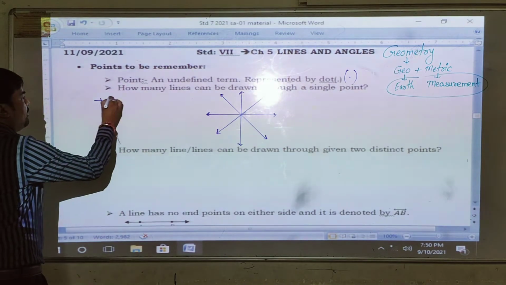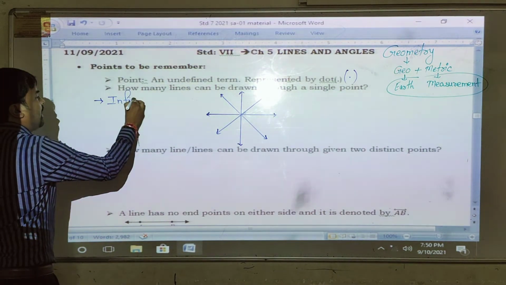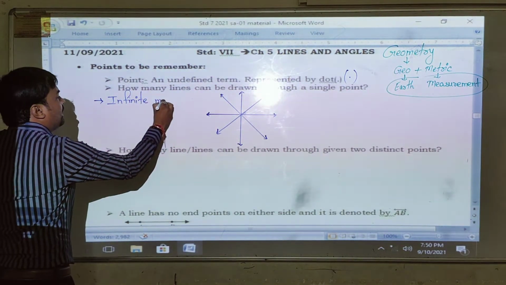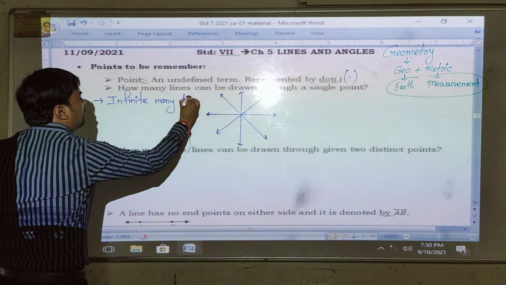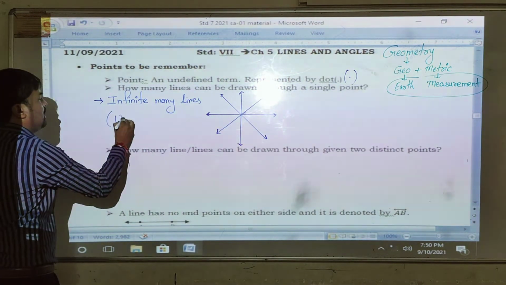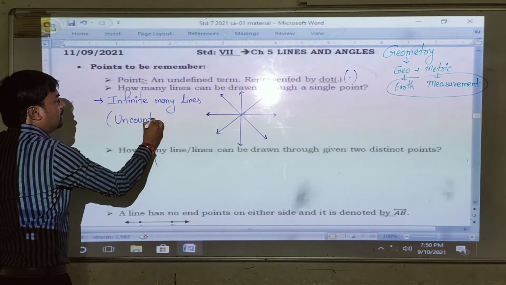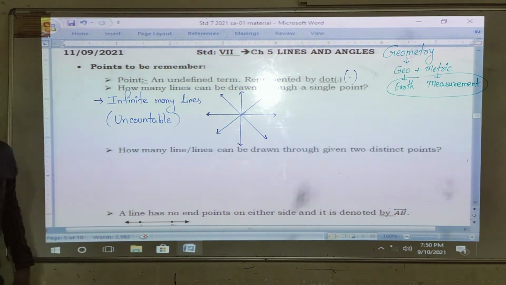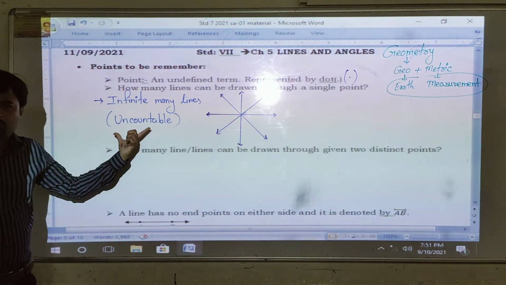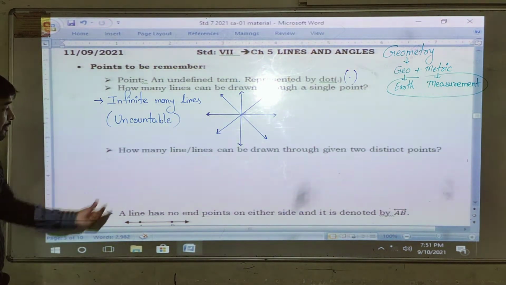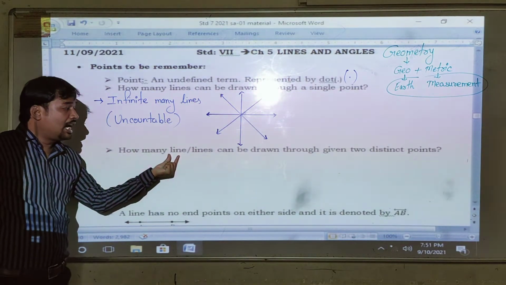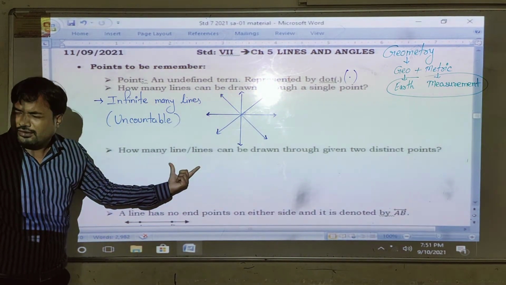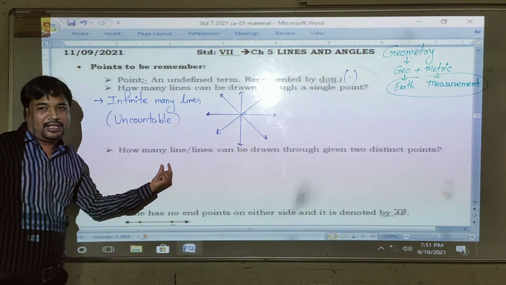How many lines can be drawn? Infinitely many lines. Or you can say uncountable. We cannot count how many lines there are. So there are uncountable lines. Right? But now what happened? How many line or lines? Right? So a confusing part: line also, lines also.